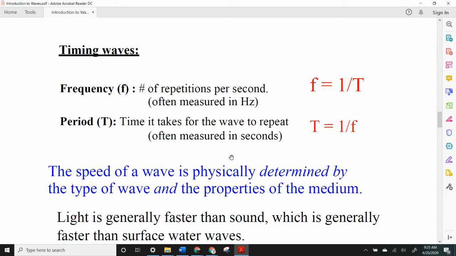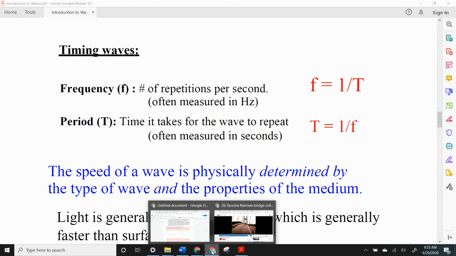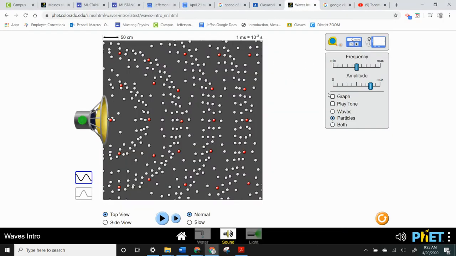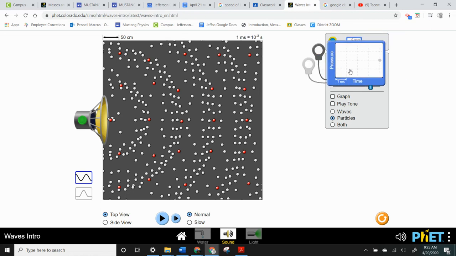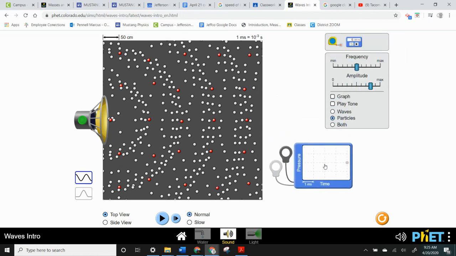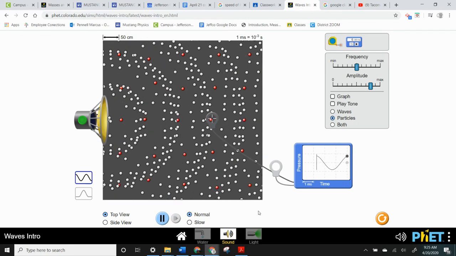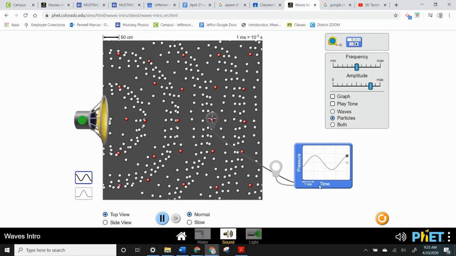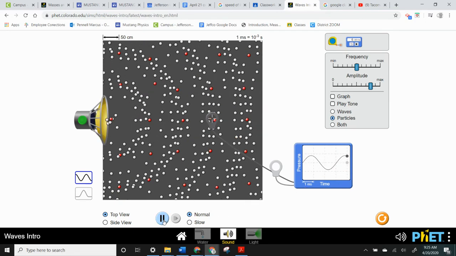Let's go to the simulation again and see how we can measure period, and then of course we could calculate frequency if we wanted to. So back to the simulation. If we measure period, we can simply bring out this graph. Now, what it measures on the y-axis is different depending on the wave. For this wave, it measures the pressure, and you can see that the pressure is high in the compressions and low in the rarefactions. So if we let the simulation run a little bit, this is with the sound wave, you can see that it tracks out the difference in pressure versus time.